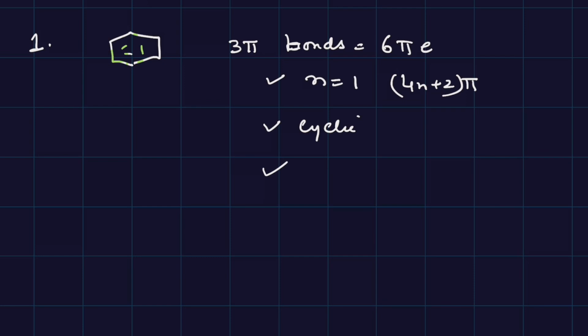Fourth is planar. All carbons are sp2 hybridized, double bond carbons. So sp2 hybridized is planar. So this is an example of an aromatic compound. Let's consider naphthalene.